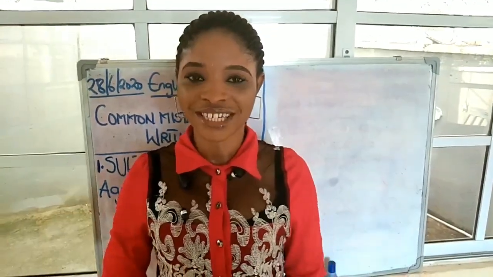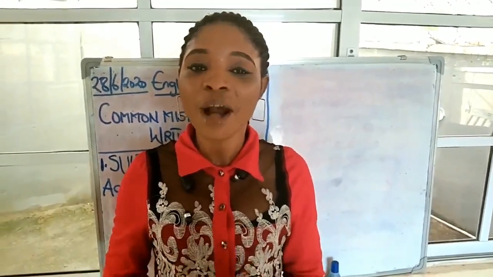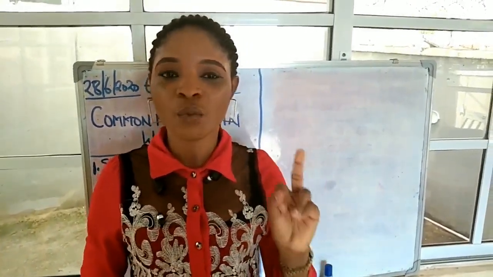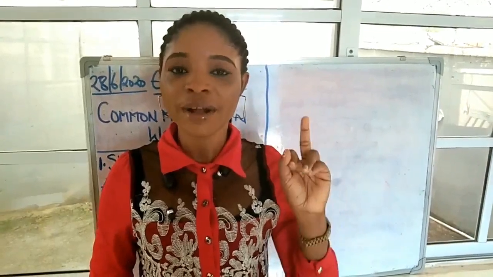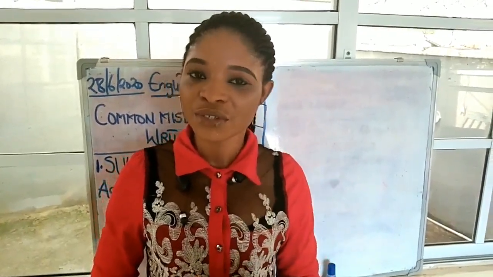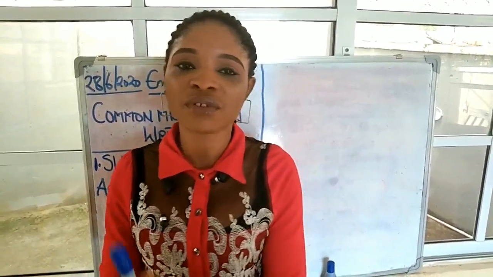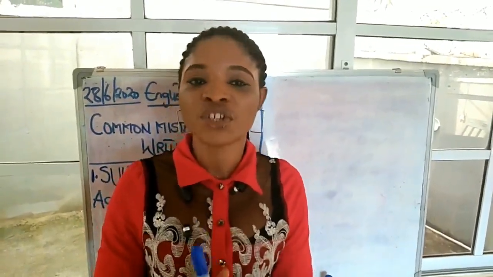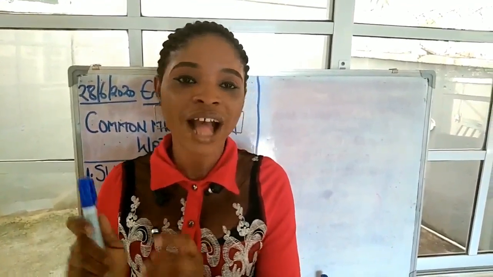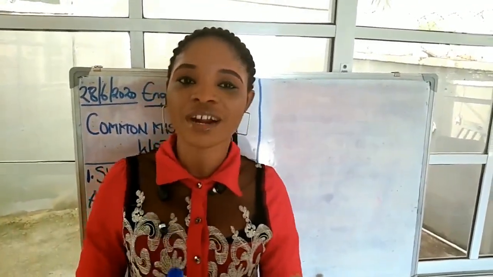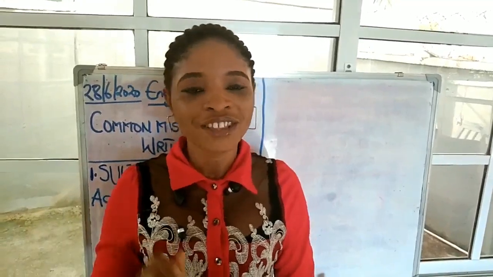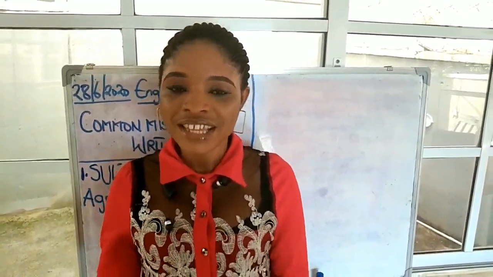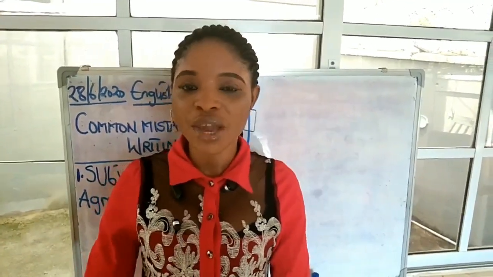Now let's get started. Here are the common mistakes that people make while writing. Number 1 is what we call the subject-verb agreement error. Number 2 is missing comma after an introductory element. Number 3 is misusing the apostrophe with its. Number 4 is the full stop error. And number 5 is the small letter I error. Okay, now let's take a look at the subject-verb agreement error.